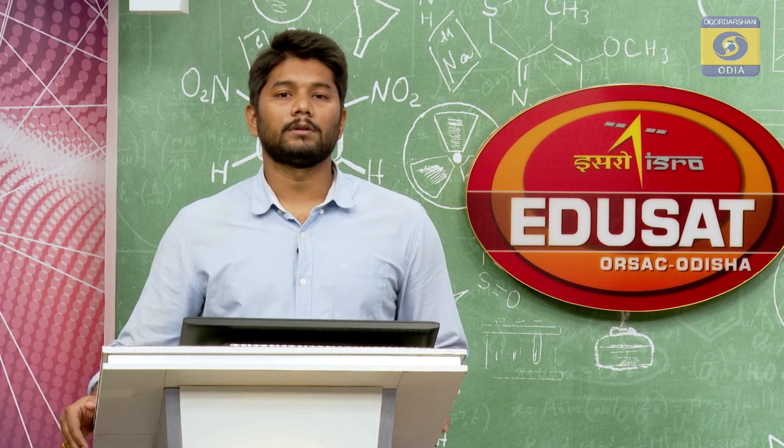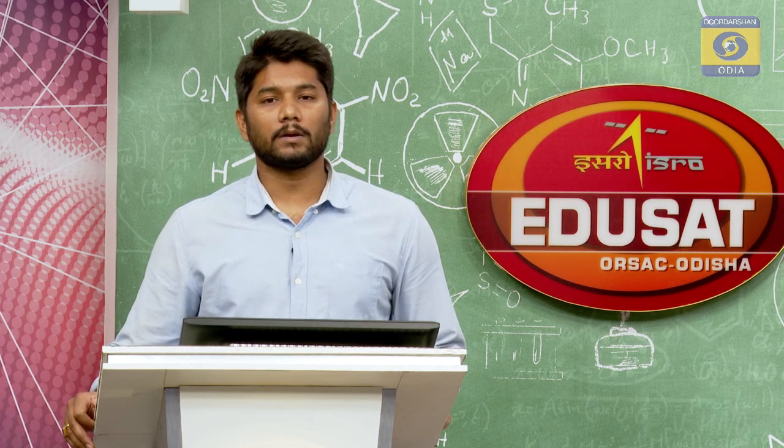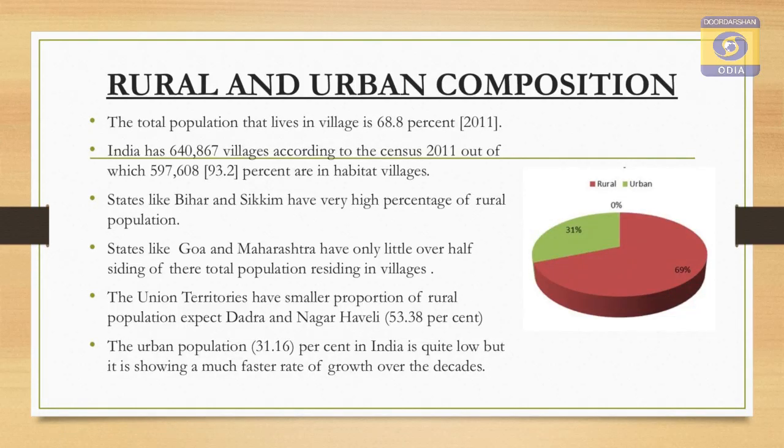Before going to the different compositions, first let us start with rural and urban composition. What is rural composition? What is urban composition? This is what we are going to discuss right now.